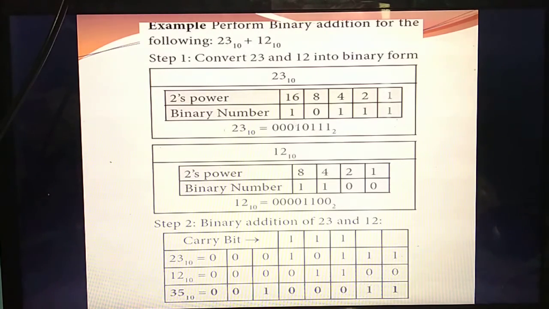In the place of 16 you put the value 1. Now your answer is 16, but you need to get the value 23. How many more do you need? Only 7. 16 plus 7 is 23.